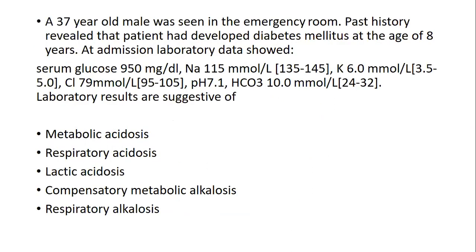The next question is, a 37-year-old male was seen in the emergency room. Past history revealed the patient had developed diabetes mellitus at the age of 8 years.